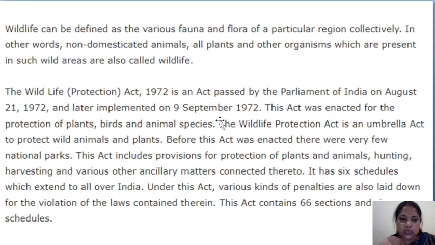This act was enacted for the protection of plants, birds and animal species. The Wildlife Protection Act is an umbrella act to protect wild animals and plants. Before this act was enacted, there were very few national parks, and this act includes provisions for protection of plants and animals, hunting, harvesting and various other ancillary matters connected thereto. The total Wildlife Protection Act has 6 schedules, which extends all over India.